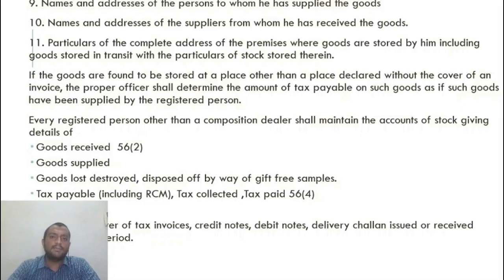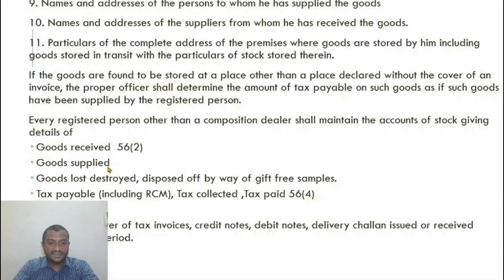It is the same thing, but only looking at it from a stock point of view. What are the goods received, goods supplied? Third one, what is the ITC availed, tax, ITC received, what is the tax paid? One important thing is what are the goods lost, destroyed, disposed of by way of gift, free samples. This is the only thing probably you need to remember. The rest of the things are the same.